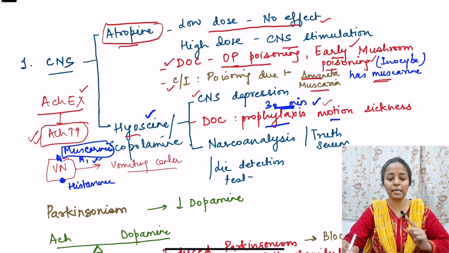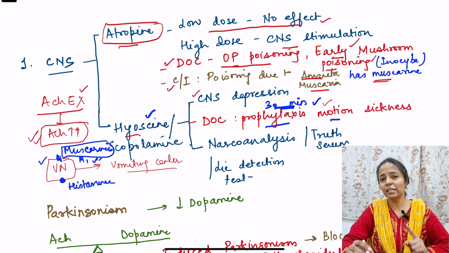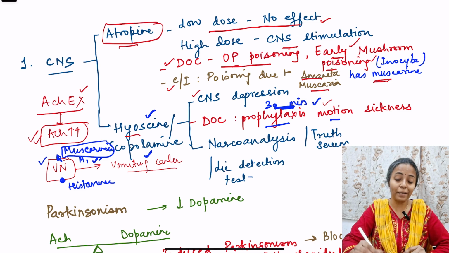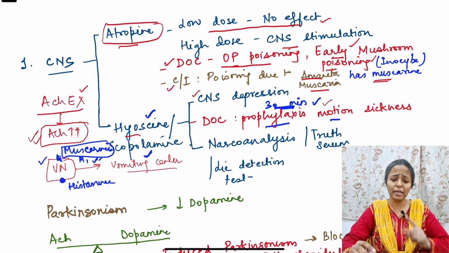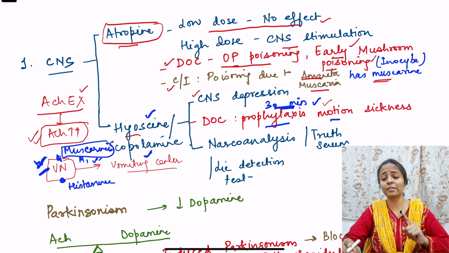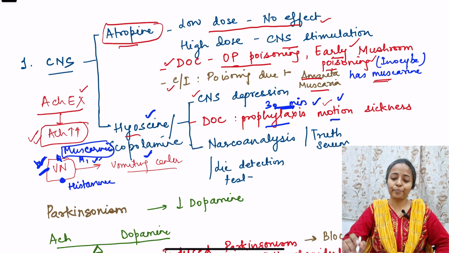And how does it act? It acts on the muscarinic receptors present in the vestibular nuclei. These muscarinic receptors are also present in the vomiting center neuron, so it blocks those also, okay. But because it is blocking these muscarinic receptors present in the vestibular nuclei, that is why it is most effective in vomiting caused due to motion sickness, right? Because there is involvement of the vestibular apparatus. Fine. Second thing is this hyoscine is also used as a drug for narco-analysis, what is known as a lie detection test.